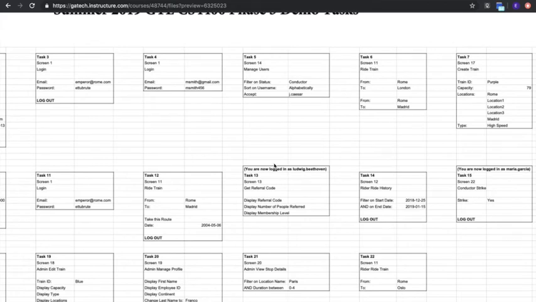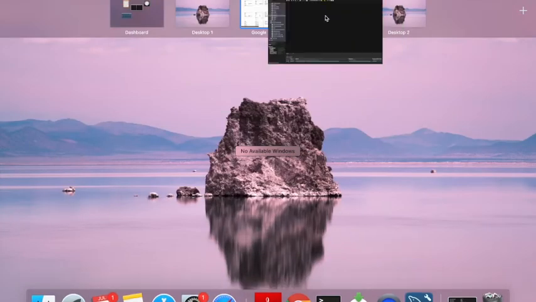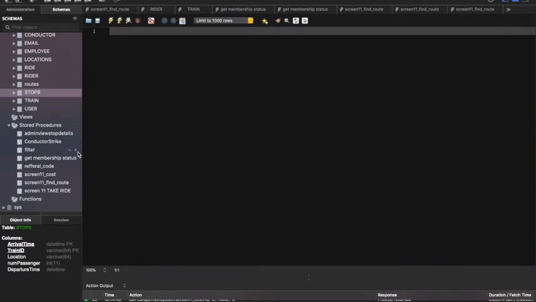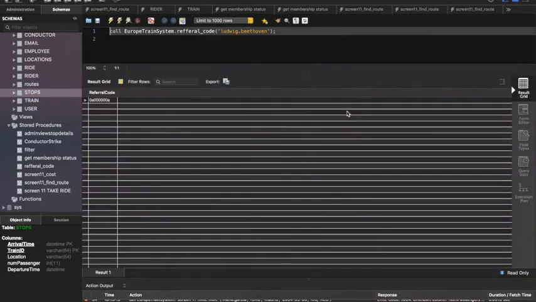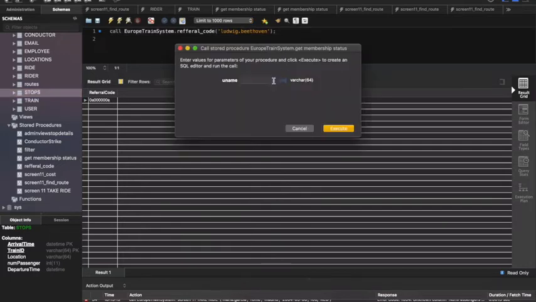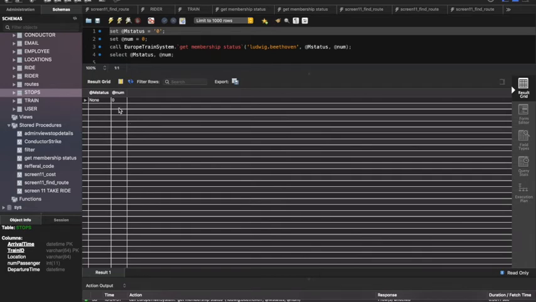13, which is getting the referral code of the registered user and displaying the referral code, displaying the number of people referred, and displaying the membership level of that user. So for this, I first call the stored procedure referral code and enter the login of the user given. This gives me the referral code of the logged in user. Then I call the stored procedure membership status to get the membership status and number of people referred. Here I get the number of people referred, which is 0, and the membership status is none because of that.